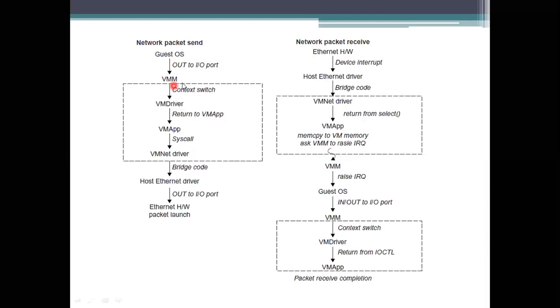The guest operating system gives the message to the IO port. Before passing to the IO port, we need to handle things by the VMM. The VMM will determine whether this virtual machine driver is able to specify a system call or not. So it will place a system call.